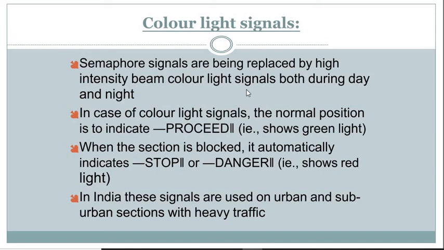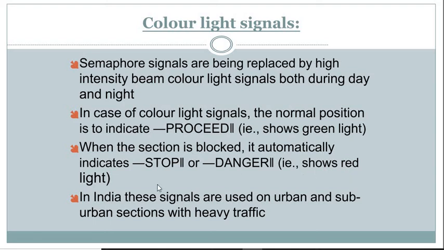So instead of semaphore signals we can also provide these color light signals. The meaning is almost the same. In case of color light signals, the normal position to indicate proceed will show green. In a semaphore signal the normal position means stop, but in a color signal the normal position means proceed. Normal means it shows a green light. Just remember the roadway signals, these are the same as the color light signals of railway. So green means proceed, and stop or danger will show a red light.